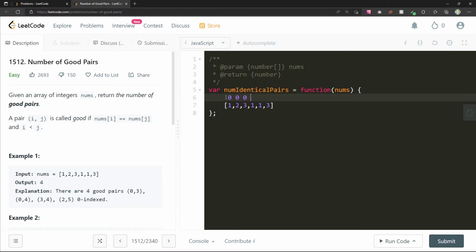When I'm at this one, I have seen a one before, so that's one pair. If I get here, I've seen one pair also, so that's two pairs. Three, I've seen a three before. That will be another pair.